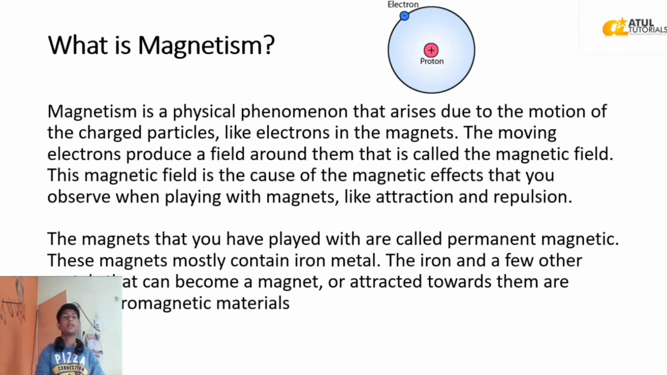What is magnetism? Magnetism is a physical phenomenon that arises due to the motion of charged particles like electrons in the magnets. The moving electrons produce a field around them that is called the magnetic field. This magnetic field is the cause of the magnetic effects that you observe when playing with magnets, like attraction and repulsion. The magnets that you have played with are called permanent magnets. These magnets mostly contain iron metals. The iron and a few other metals that can become a magnet or attract towards them are called ferromagnetic materials.